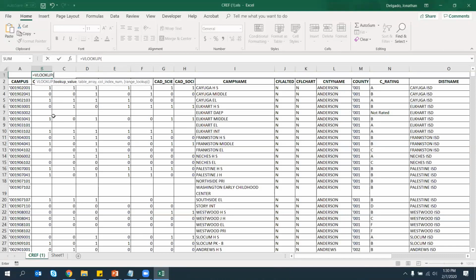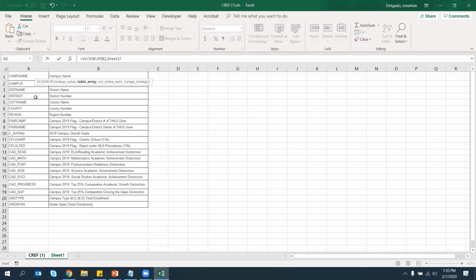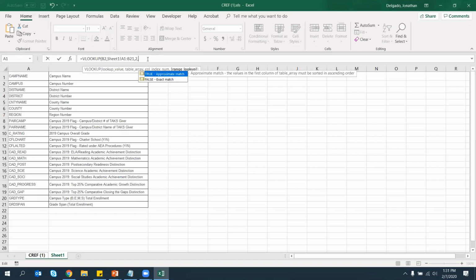So what do I want to look up, or what do I want to essentially fix? I'm going to do B2, which is that specific code, comma, and then it wants me to select my table, my lookup table, to where I can look up the value. I'm going to select my table that I'm going to use to reference that variable name. It asks me in VLOOKUP, what is the column that will define the variable? Not column A, but column B, so it'd be 2, and then comma.